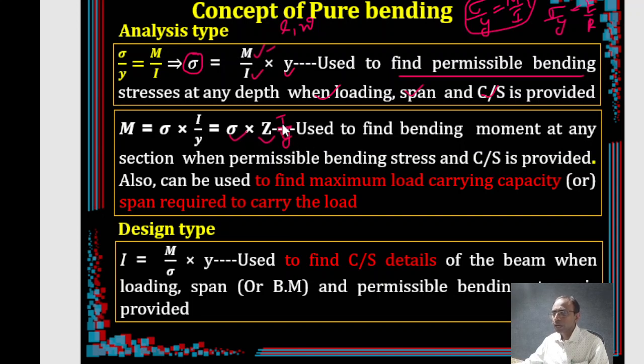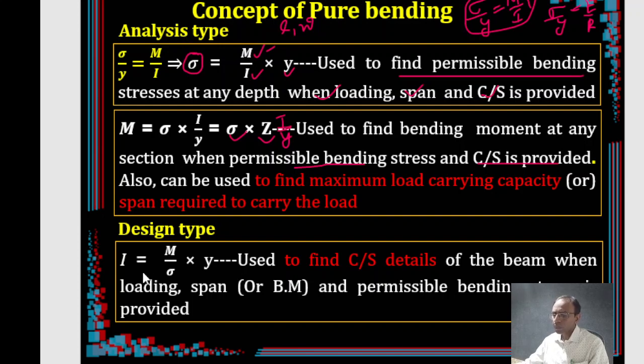You require sigma and I by y, then it is possible to find the moment of resistance. For sigma you will generally be provided, because based on the material you will have a particular sigma value, and the cross-section is also required. Then from the cross-section you can get I by y. That's why permissible bending stress and cross-section are to be provided to get the value of the moment carrying capacity of the section. This is also another category of problem in analysis type.